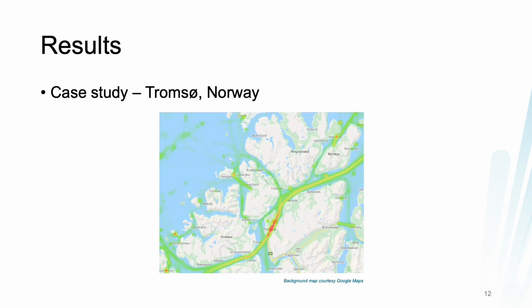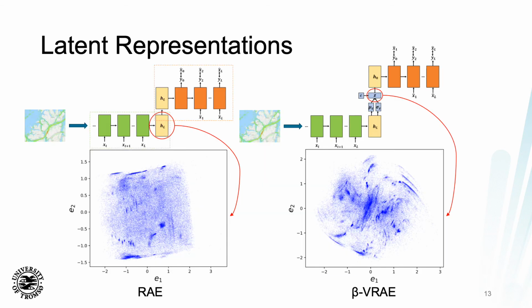I will now present the results of a case study where we investigated a region surrounding the city of Tromsø, Norway. Here we see the results of the representation generation phase, where we've utilized both a recurrent autoencoder and beta variational recurrent autoencoder structure. On the left-hand side, we see the recurrent autoencoder, where the autoencoder structure has been trained using all available data in the historical data set.